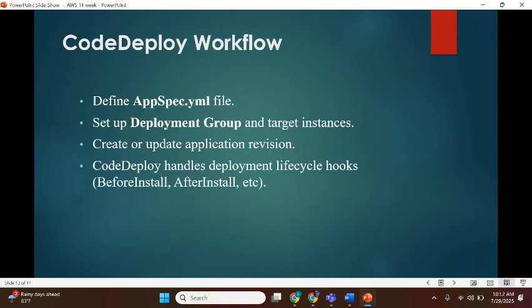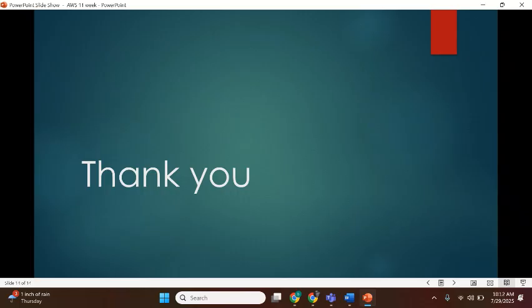CodeDeploy workflow. Define the appspec.yml file, set up the deployment group and target instances, and create or update the application revision. CodeDeploy handles deployment lifecycle hooks like before install or after install, etc.